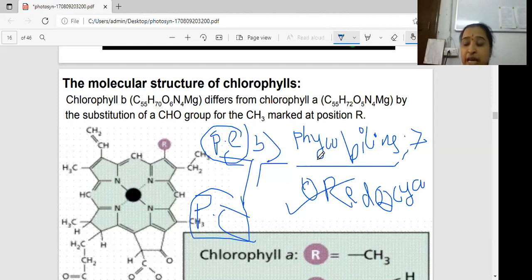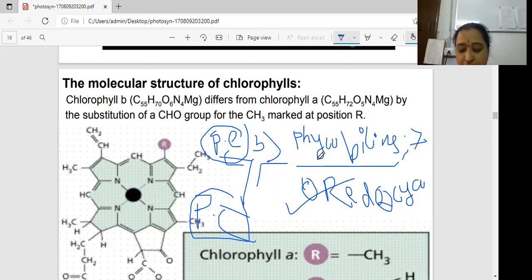That's why chlorophyll a is called the reaction center. Hence, carotenoids and phycobilins together constitute accessory pigments. A question may be asked: which are the accessory pigments? Carotenoids and phycobilins. Why are they accessory pigments? Because they trap radiant energy and transfer this energy to chlorophyll a.